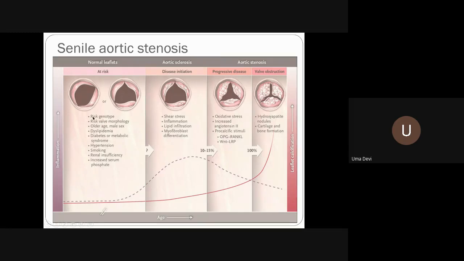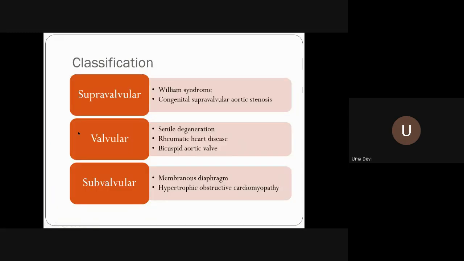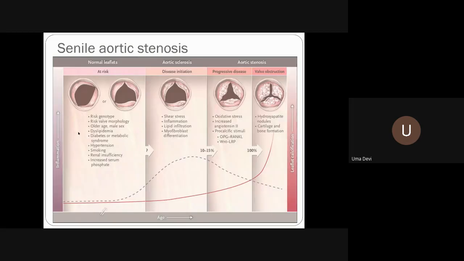They say there is a genetic background, as when we spoke about the bicuspid aortic valve, we said Turner syndrome. It is genetic, and there is a question mark whether it is X-linked, but that is what they say about this bicuspid aortic valve leading on to premature senile aortic stenosis.